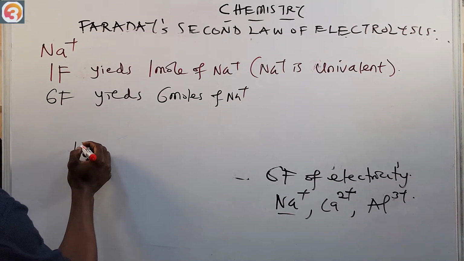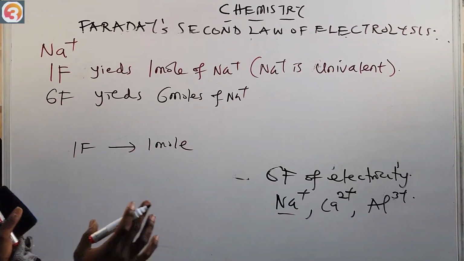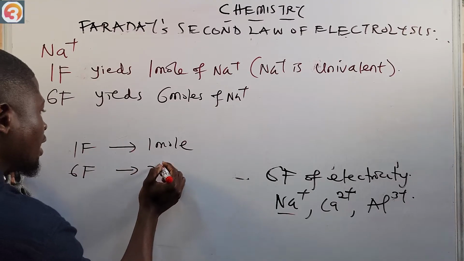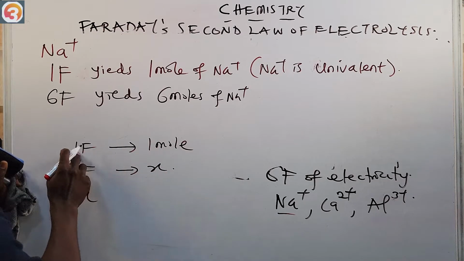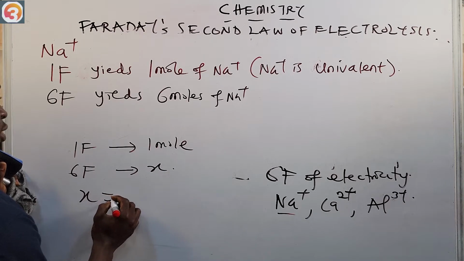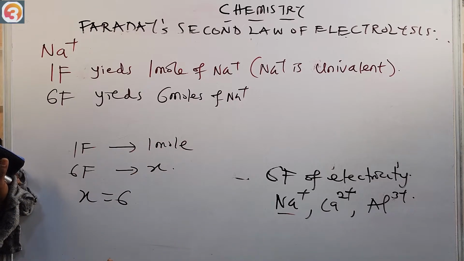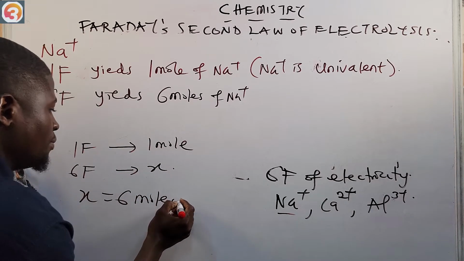Look at it. 1 Faraday yields 1 mole. You can come to the side and do it. 1 Faraday yields 1 mole, 6 Faraday will yield X moles. So you cross multiply. We are going to have X times 1, which is X, equals 6 times 1, which is 6. X is 6. That means it will yield 6 moles. As simple as ABC.